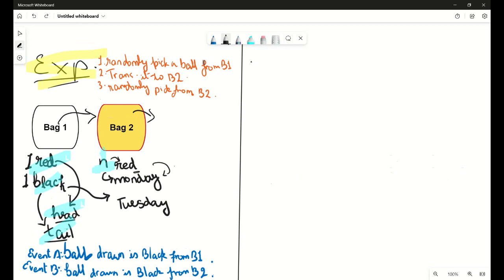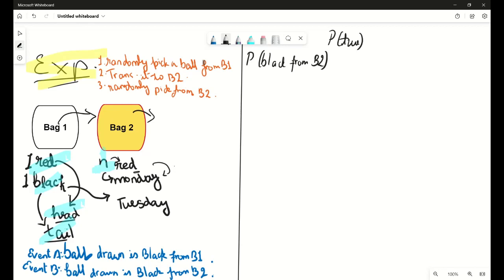So the ultimate goal in this one is finding the probability of it being a Tuesday. Now look at the experiment. My handwriting is bad, I know that, but bear with me. So look at the experiment, we have associated the day being Tuesday with a black ball being drawn from bag 2. So if we find the probability of a black ball from bag 2, then we actually find out the probability of it being a Tuesday.